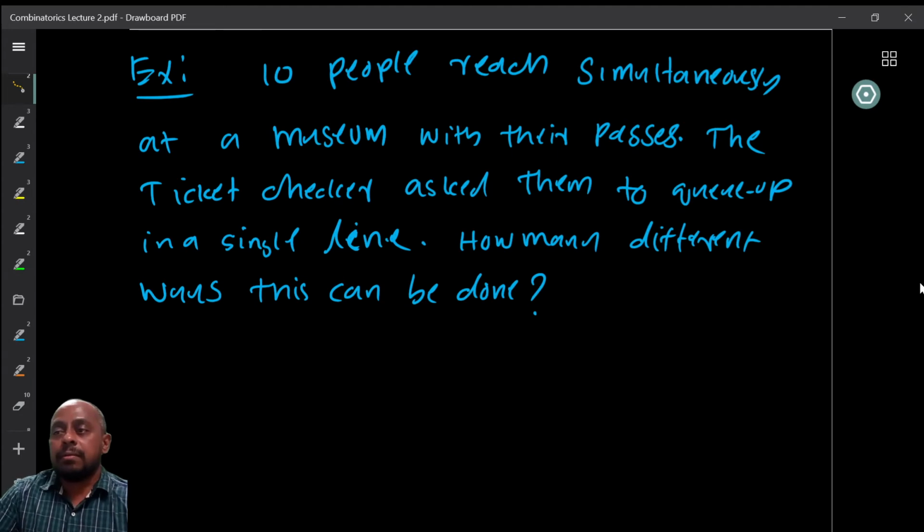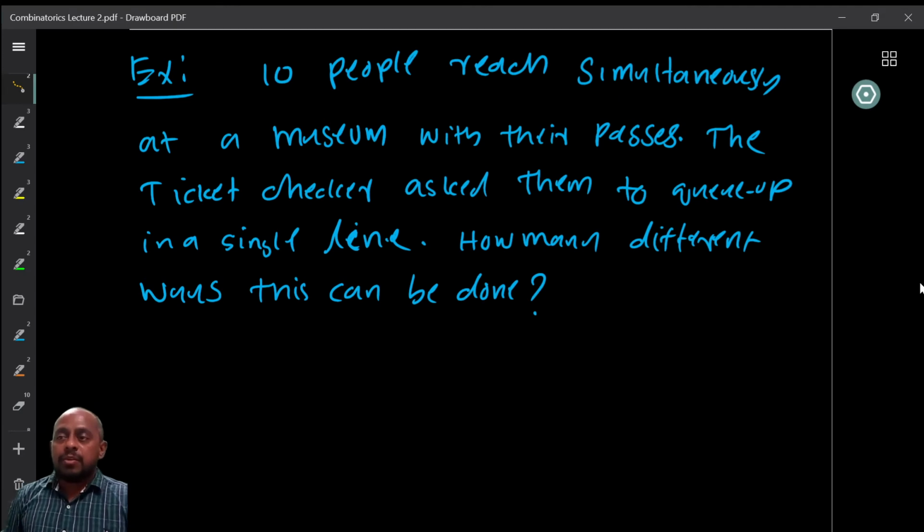Now another question. Okay, another example. I have 10 people who reach simultaneously at a museum, and the museum allows passes, so they all came with passes. You can use the pass to visit regularly, maybe once in a month, or you want to go a couple of times, you can use the pass to go. So one day in the morning, when the museum opens, 10 people stand in front of the museum, and they all reached at the same time.